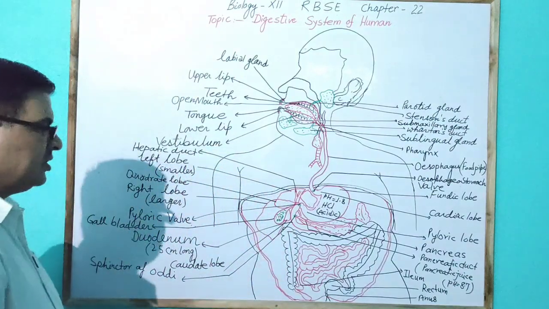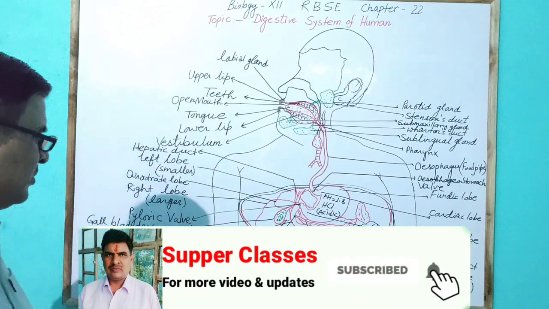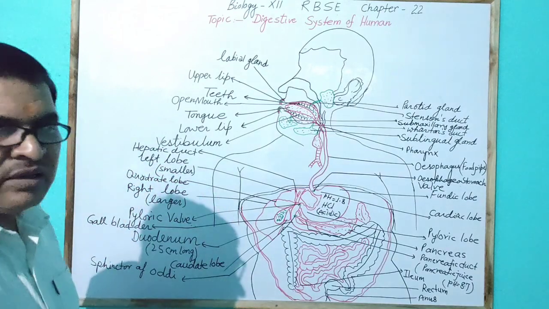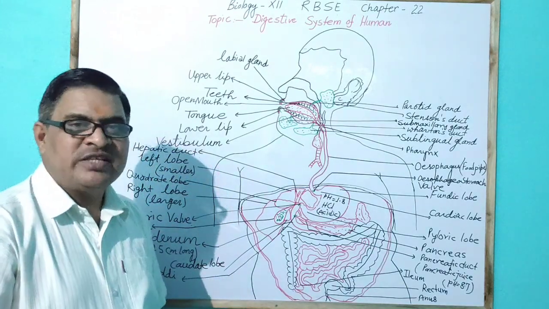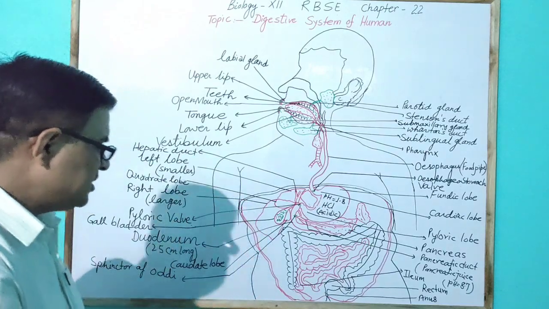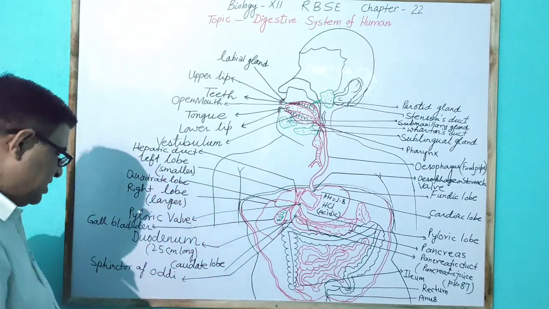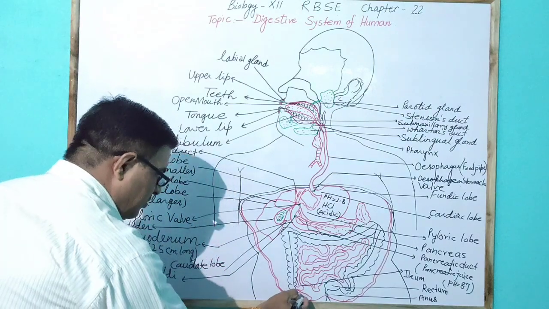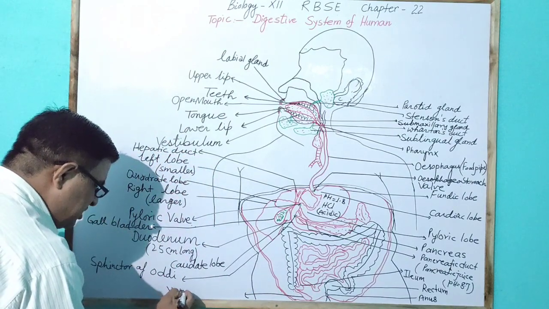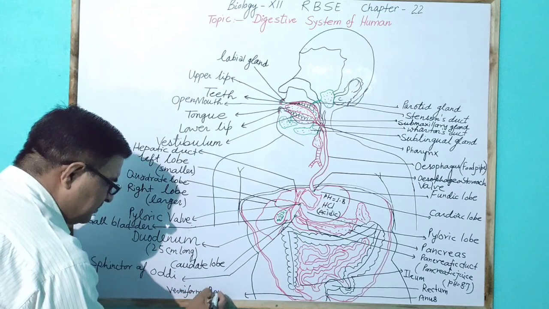The jejunum is 1 meter long and the ileum about 1.75 meter long. At the junction of the ileum and cecum, there is a vestigial organ called the vermiform appendix.